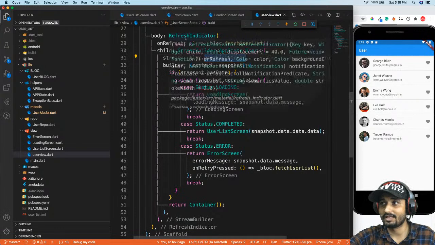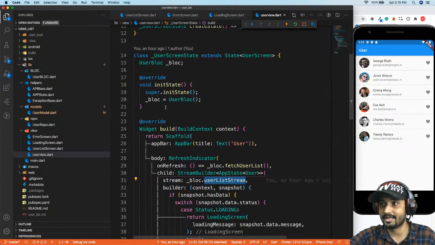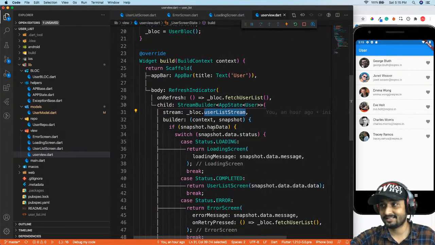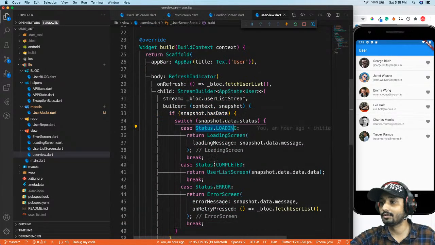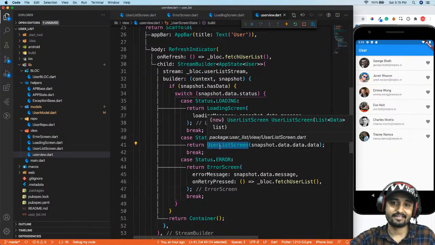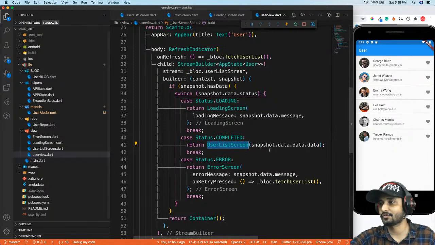Again the stream builder will get called, right? Again the build method will get called, and again it will see yes, it has a data. Now the status has changed from loading to completed, right? So it will go ahead and display the user list which we just saw before, the user list screen, right?